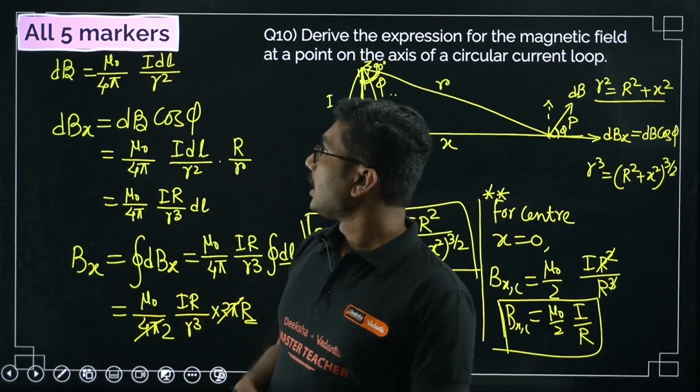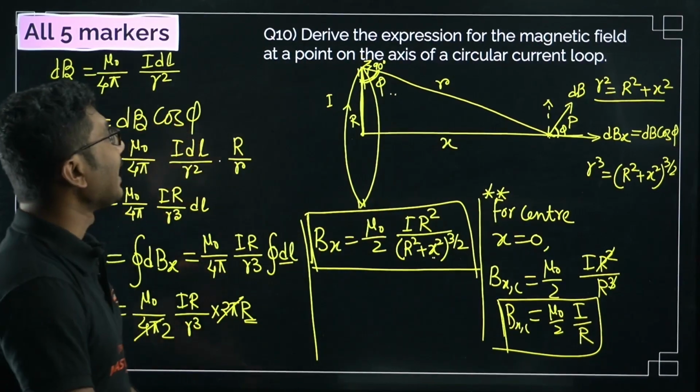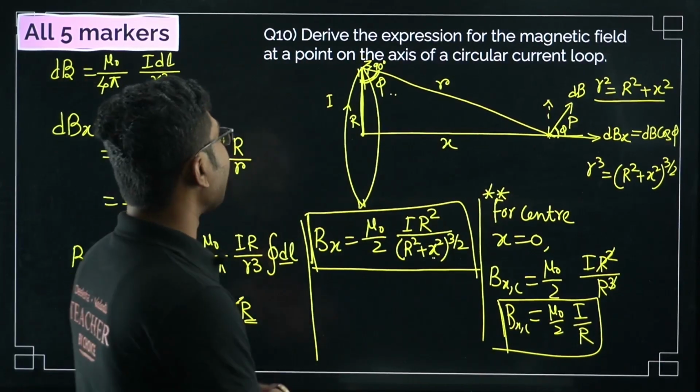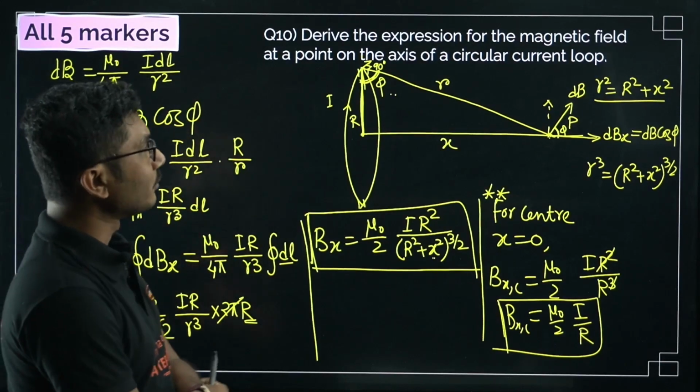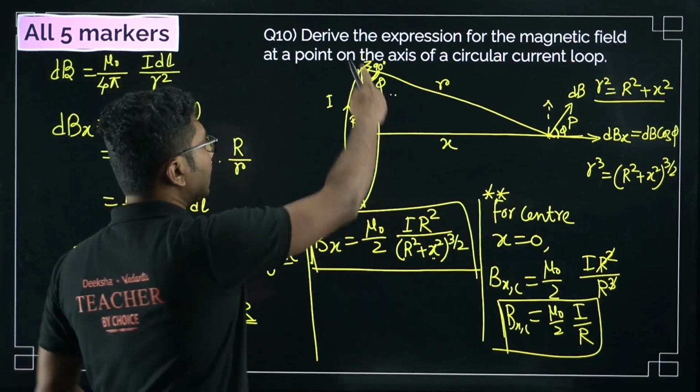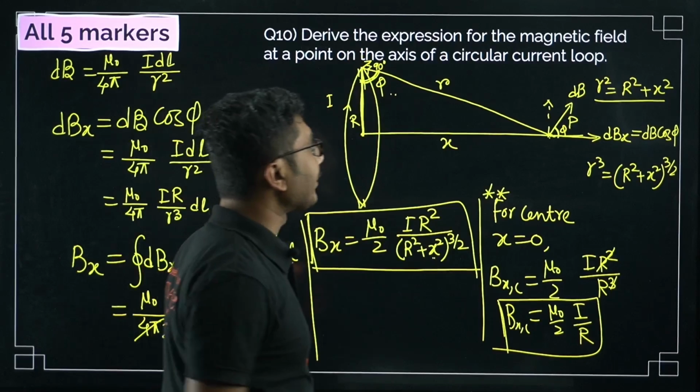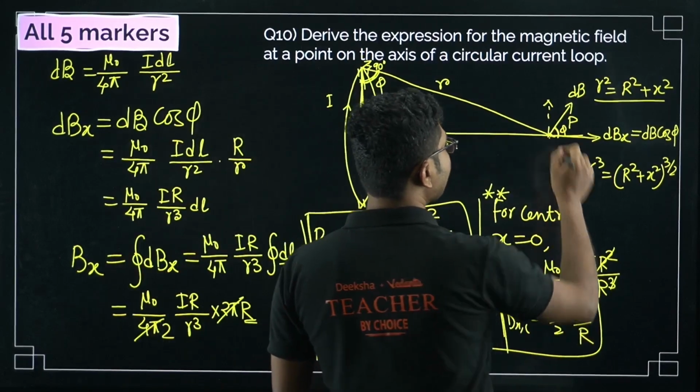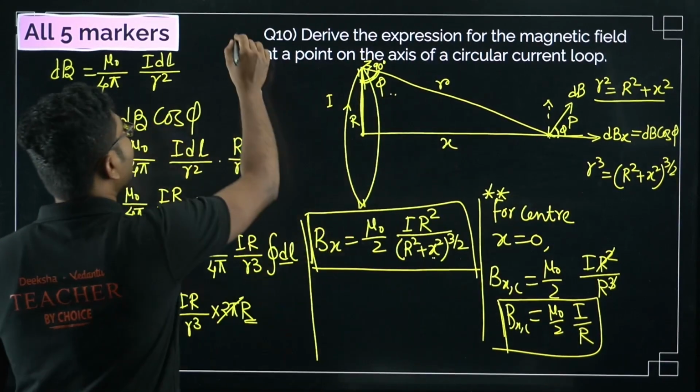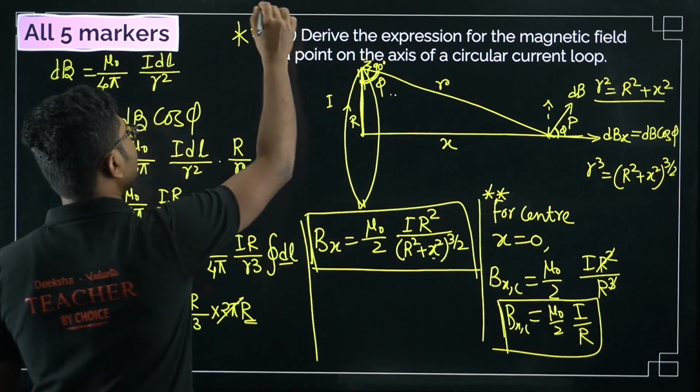Okay, got it. Now the next derivation is: derive an expression for the magnetic field at a point on the axis of a circular current loop. So here we have a circular current carrying loop, and we are trying to find the magnetic field at this point P. This is a very important derivation.